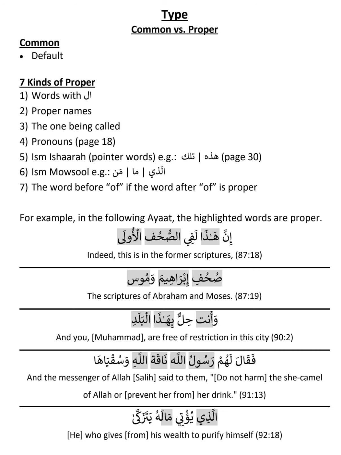So the first reason for an ism to be proper. We are going to learn only proper, because otherwise it is common. The first reason is al. If you see al in any ism, it is definitely proper. If someone says kitabun, that means a book. But if someone says al kitabu, because you cannot say al kitabun, which we already learned in light versus heavy, it becomes kitabu, that means the book, a specific book. So al is the first method of making an ism proper.